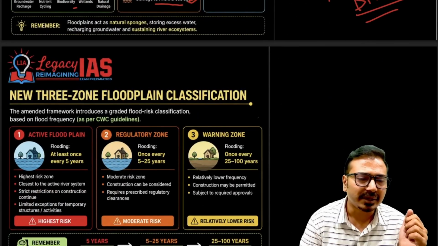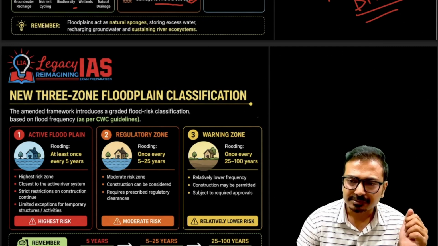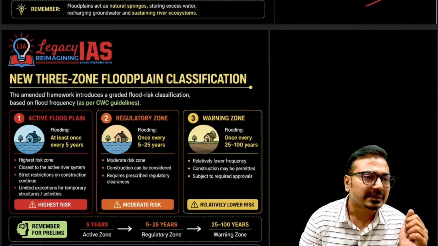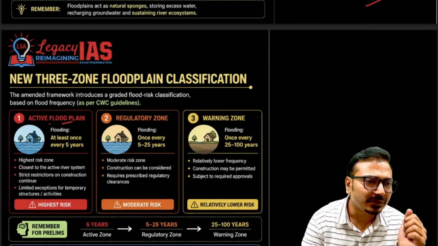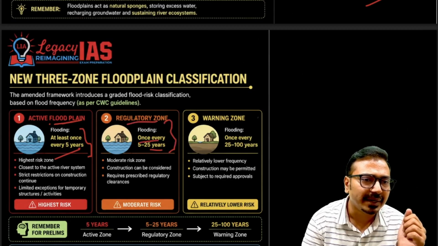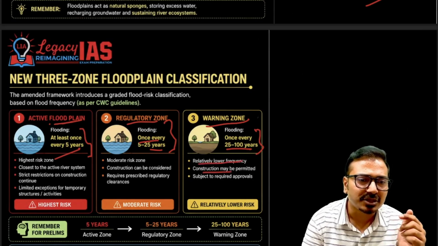So what it is saying is that an active floodplain is one where flooding happens at least once in every 5 years. Then the regulatory zone is where flooding happens once in 5 to 25 years, and the warning zone is where flooding happens once in every 25 to 100 years. So they have a relatively lower frequency, and construction may be permitted in this zone subject to required approval.